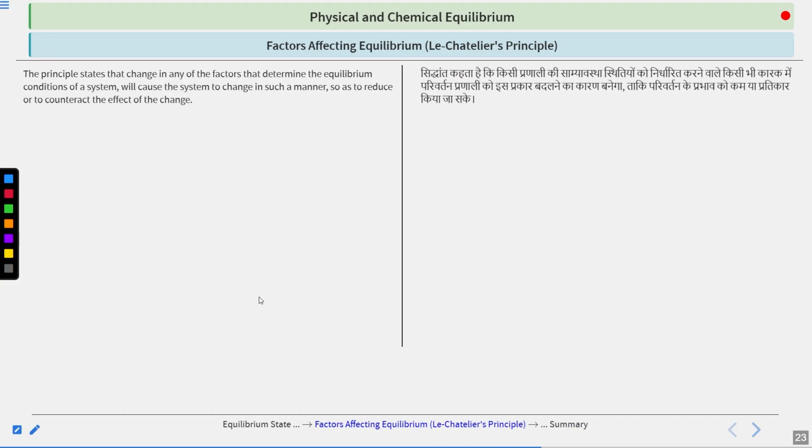Now we will talk about Le Chatelier's principle. This is a very important topic for you. Why is it important? Because it helps you to solve theoretical problems. Theoretical problems are often asked from this topic. So what does it say? If you make any change in the equilibrium, it will cause the reaction to move in such a way that the change you have made is minimized, or its effects are minimized. Clear? That is called Le Chatelier's principle.